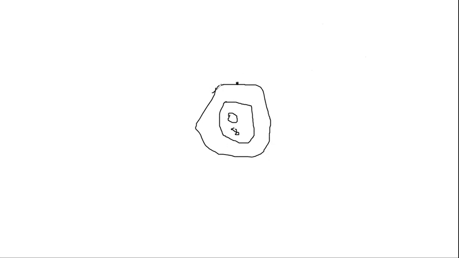1 electron, 2 electrons, 3, 4, 5, 6 electrons. 1, 2, 3, 4, 5, 6.